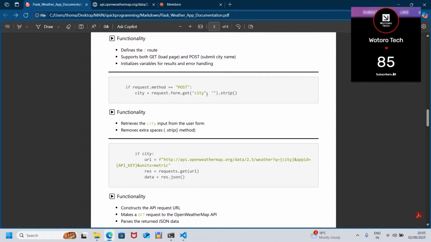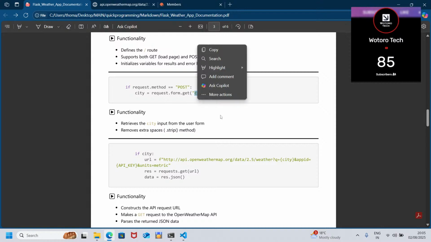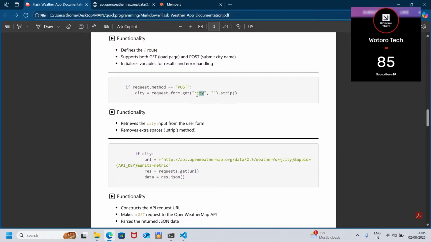When a user does not put any input, or if the input the user has is a buggy input, then the default output will just be an empty string. So there will be no output. That is the better way of using get. It does not return an error, but it returns an empty string.